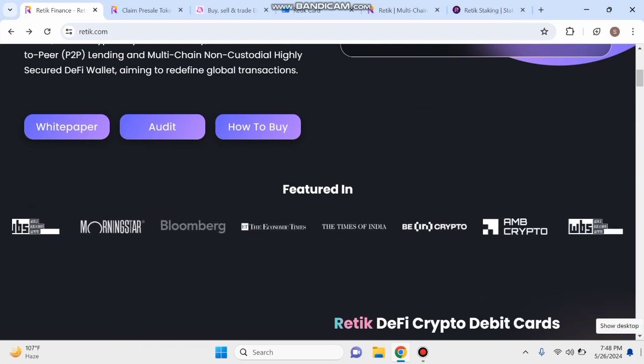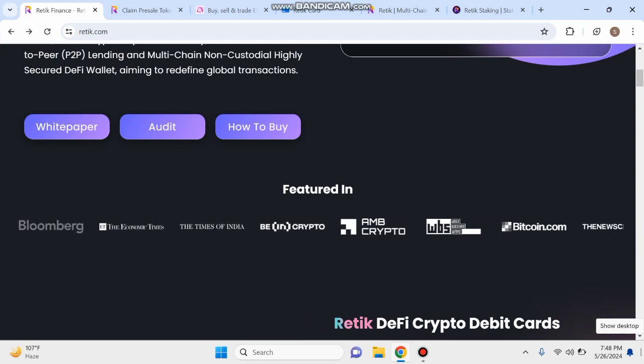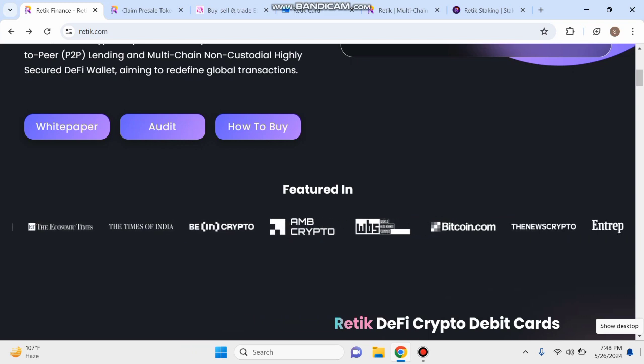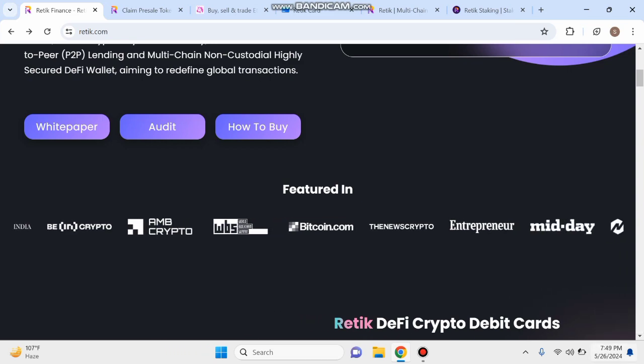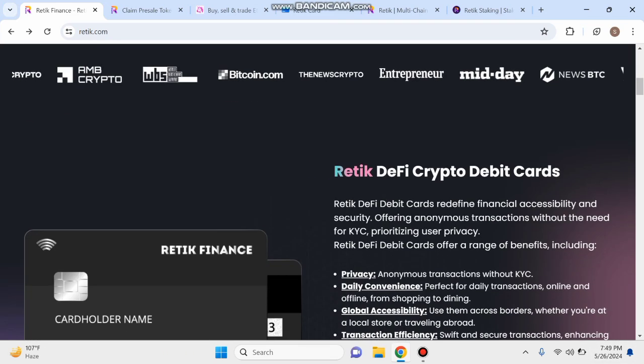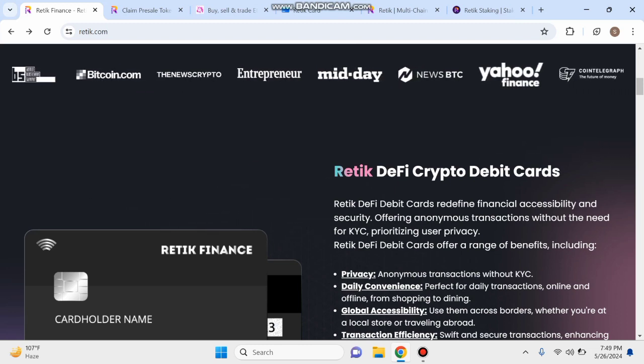You can see AMB Crypto, WBS, The Times of, and you can see Bitcoin.com, The News Crypto. You can see this entrepreneur, all is featured in the project. You can see this, and next, guys, you can see this Ratic Finance, Ratic DeFi crypto debit card.